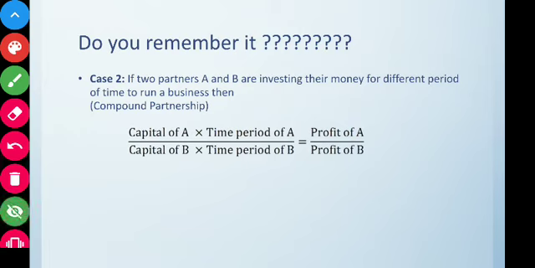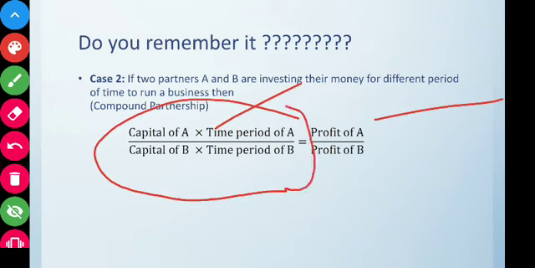Yeah, this is the same. If two partners A and B are investing their money for different period of time to run a business, then capital of A into time period of A by capital of B into time period of B is equal to profit of A by profit of B.